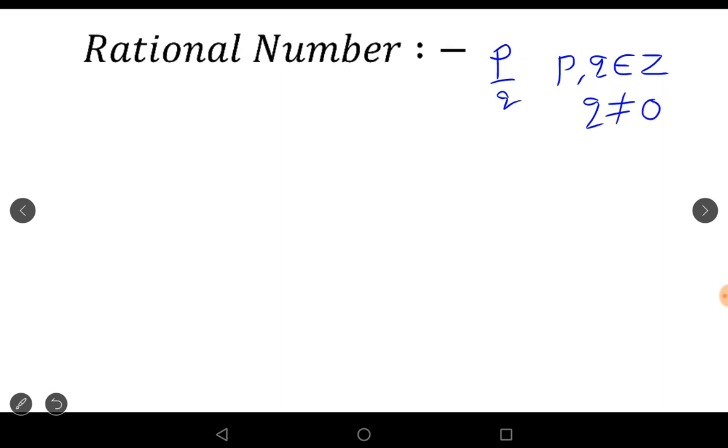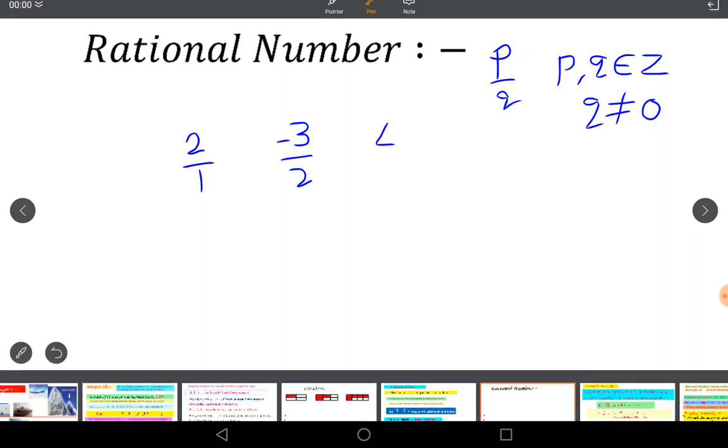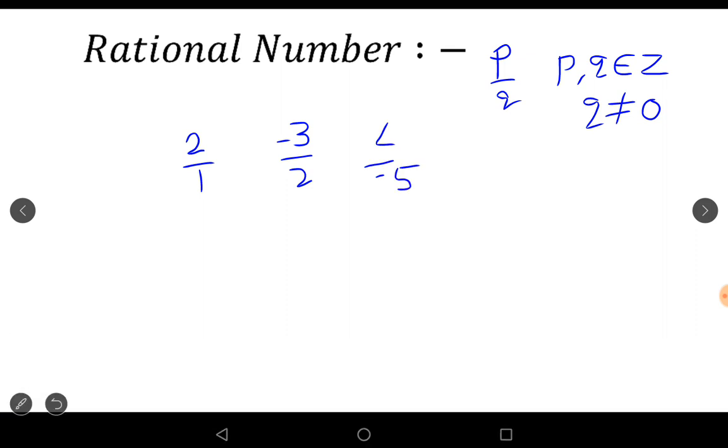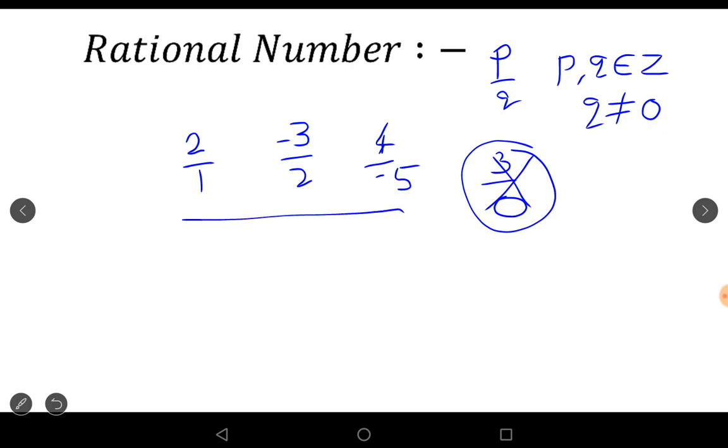For example, 2, whose denominator is 1. 3 by 2. Minus 3 by 2. Or 4 by minus 5. Numerator and denominator are both integers. But 3 by 0 is not possible. That is not a rational number, because a number divided by 0 is not defined. So this is not a rational number. These are examples of rational numbers.